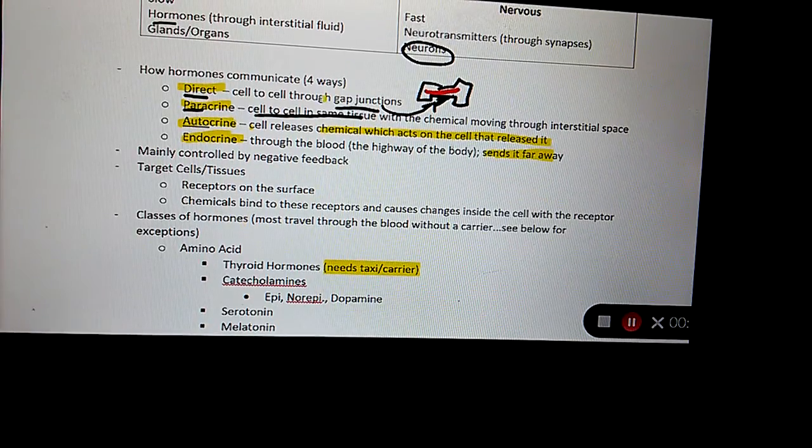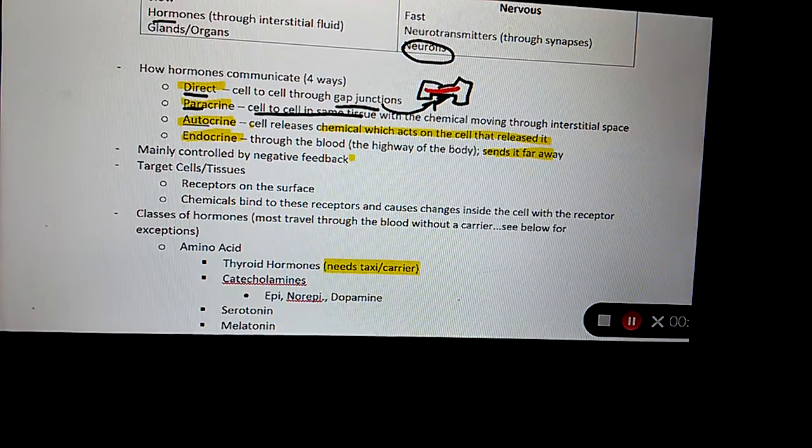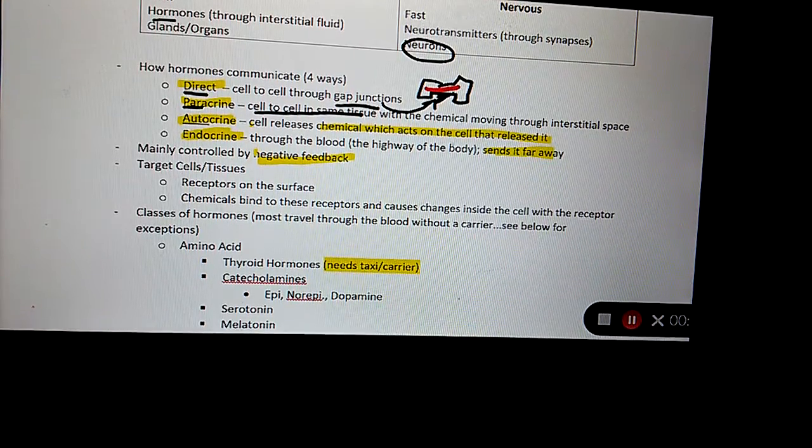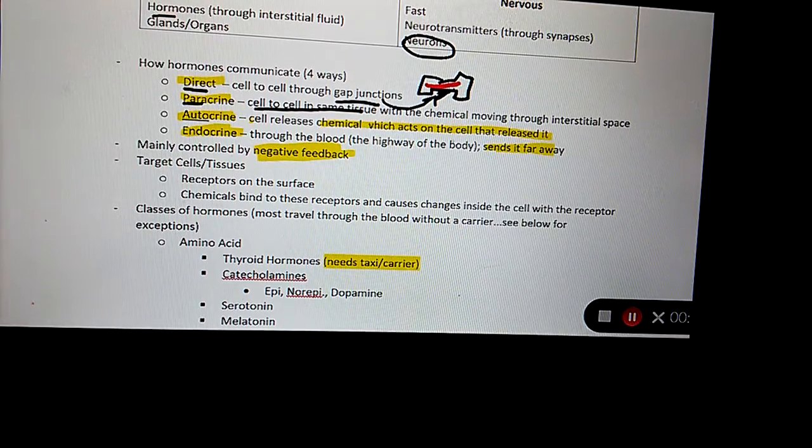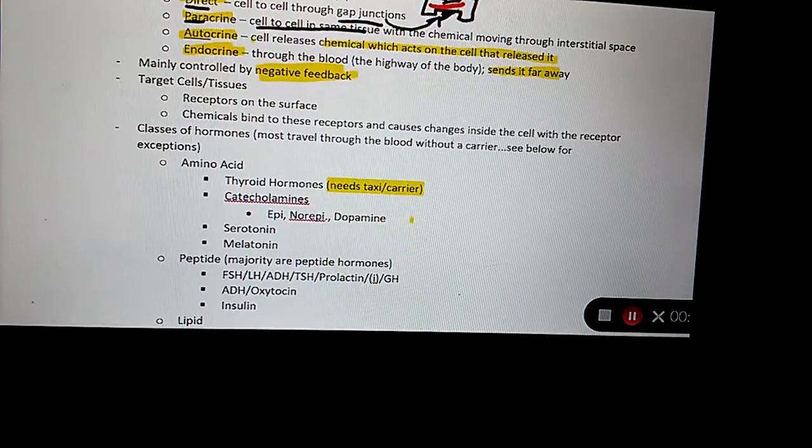Do most chemical reactions occur through positive feedback or negative feedback? Negative feedback. Where do most reactions occur? On negative feedback. Okay.